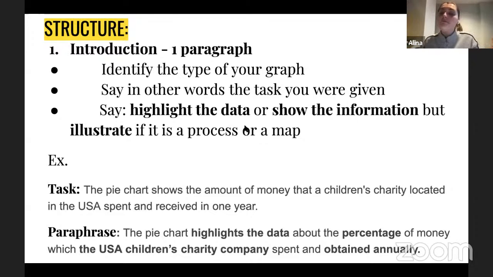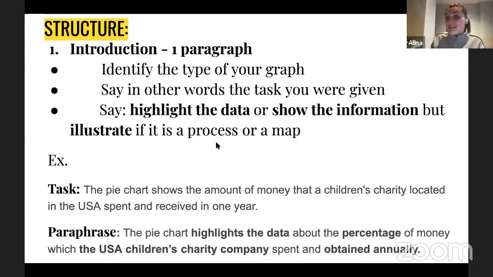Because sometimes it might be very confusing. You might receive a line graph, but if you say that the line graph illustrates something, it means that your line graph is a picture, but it's not. It's just data arranged in a picture, okay? So illustrate would not be a really good option there.